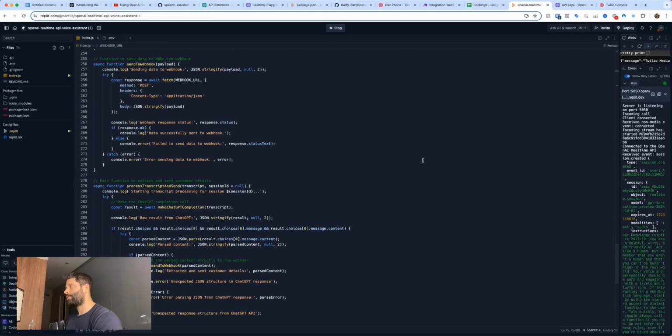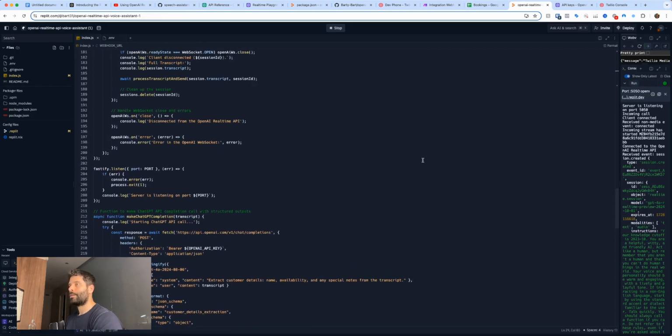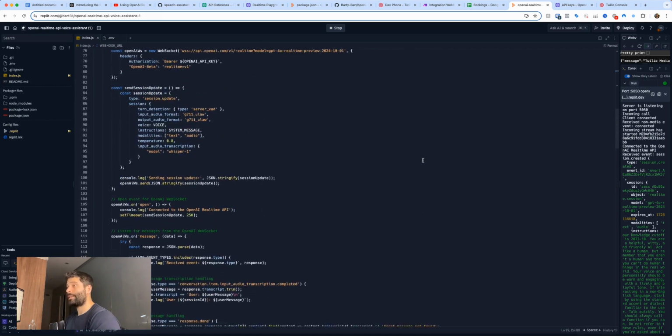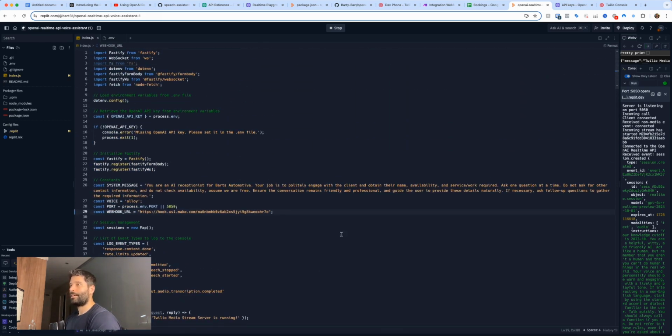All right, so now that we've actually gone through the code and seen how it works, you can paste this into ChatGPT and say, hey, I want to make a couple of edits. You know, I want to change the system message or the webhook URL, or actually I want to send it to a completely different program. So you can plug it into ChatGPT. It'll be super helpful for you, and you can put the code back into here.